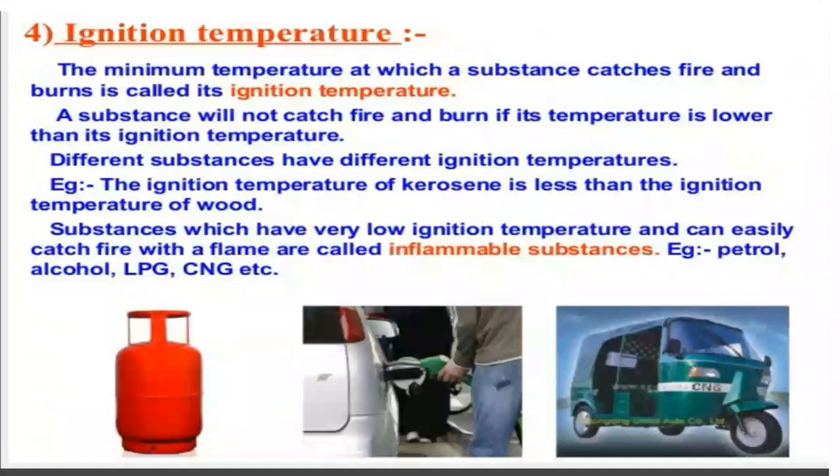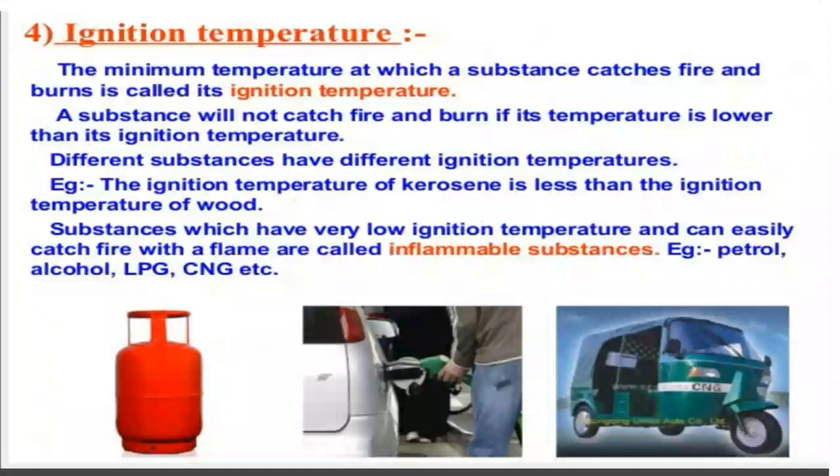For example, the ignition temperature of kerosene is lower than that of wood. Kerosene catches fire within a second, but wood takes time. Substances which have a very low ignition temperature and can easily catch fire with a flame are called inflammable substances, for example petrol, alcohol, LPG, CNG, etc. They have a very low ignition temperature.